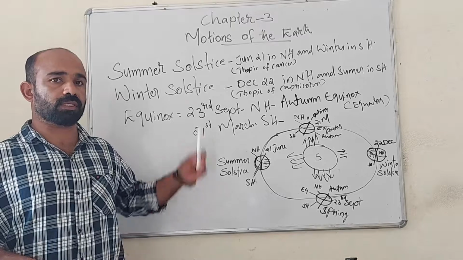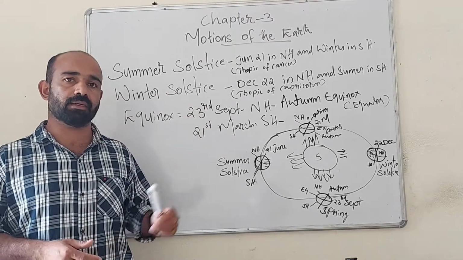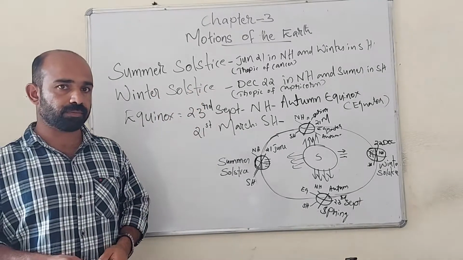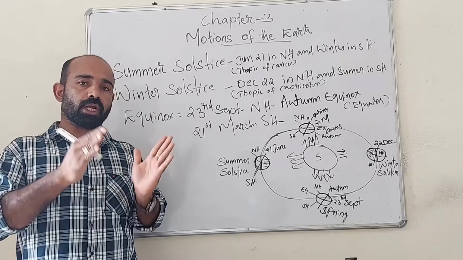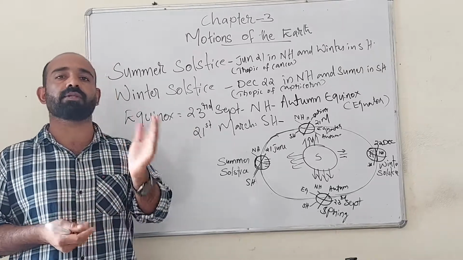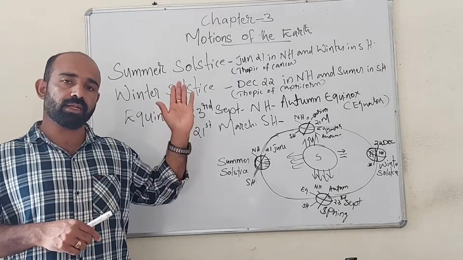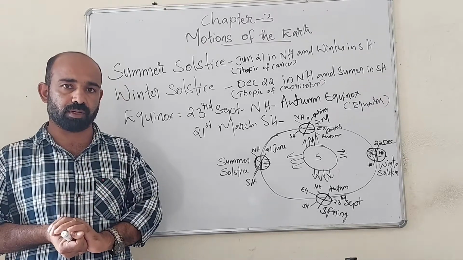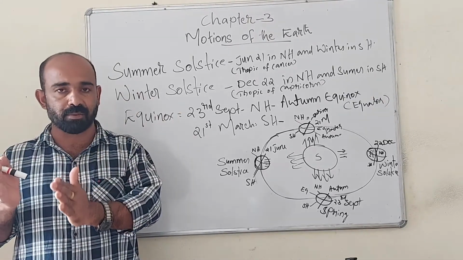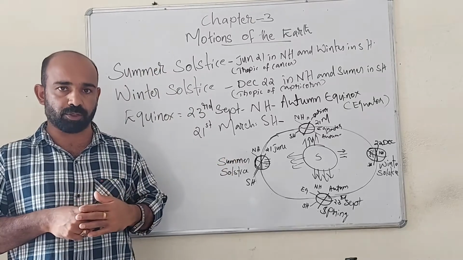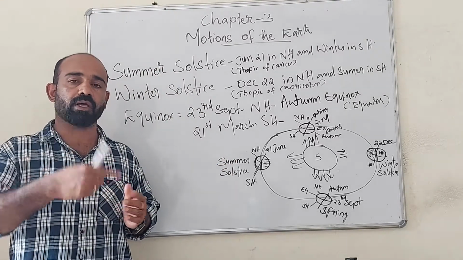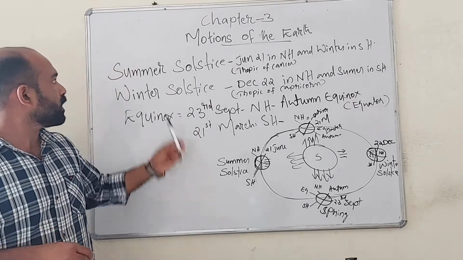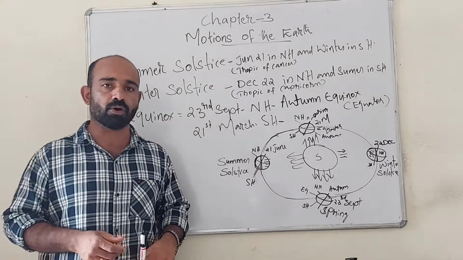Now let us study about summer solstice, winter solstice and equinox. Let us see first of all summer solstice. Yearly 2 times summer solstice will be there and winter solstice also will be there. When there is summer solstice in the northern hemisphere, there will be winter solstice in the southern hemisphere. When there is summer solstice in the southern hemisphere, there will be winter solstice in the northern hemisphere. This all happens because of the revolution of the earth around the sun. Let us see first of all summer solstice in the northern hemisphere.